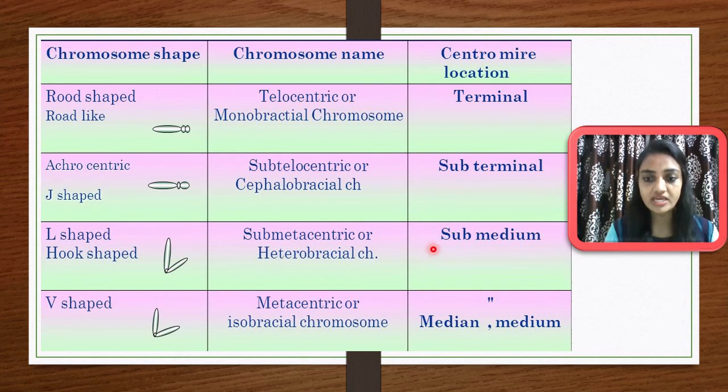The centromere position will be submedian. Then if the shape of a chromosome is observed as V, it is called a metacentric chromosome. Another name for such a metacentric chromosome is isobrachial chromosome, and you know very well the location of the centromere at that time is median. So these are the shapes we can observe during the anaphase stage of any cell division.